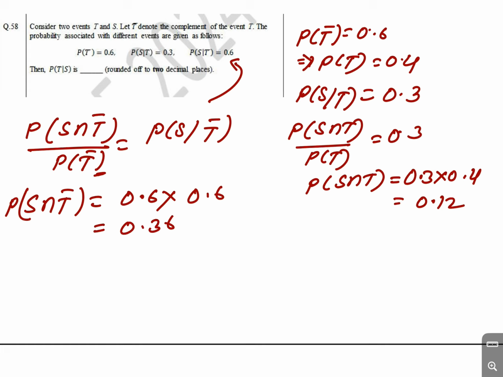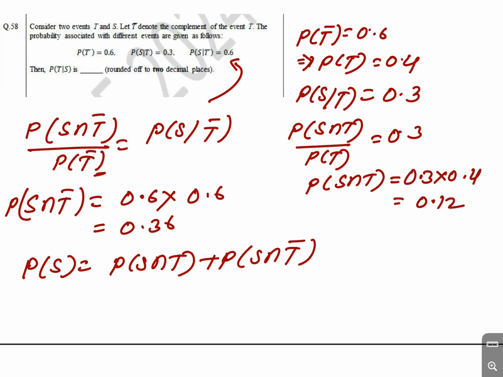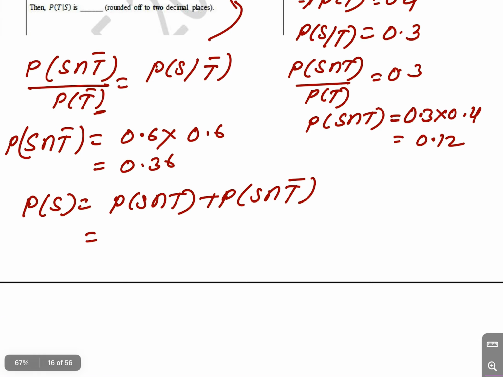Now we can write the probability of S as the probability of S intersection T plus the probability of S intersection T complement by the total probability law. So this is 0.12 plus 0.36, which is 0.48.